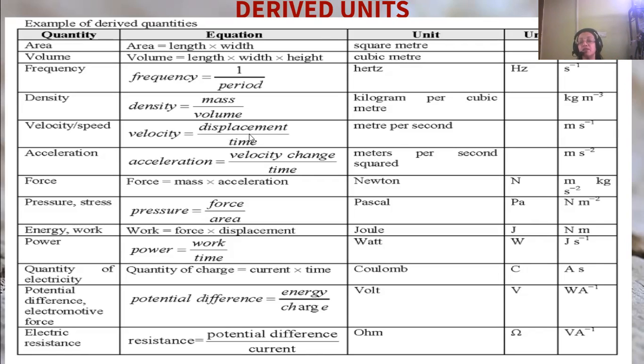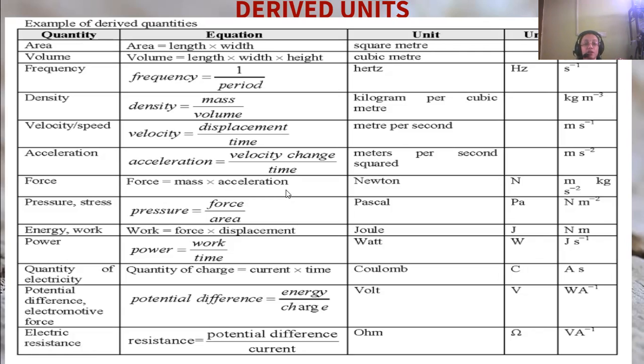Next, velocity is displacement by time. Displacement is a fundamental unit because it has length in it, and time is a fundamental unit. So its unit will be meter per second, which can be written as m s to the power -1. Acceleration is velocity change by time. Velocity is a derived unit, which means displacement by time, and time is a fundamental unit. So the unit is meter per second squared, or meter per s to the power minus 2.